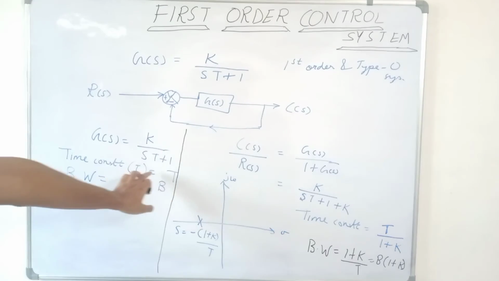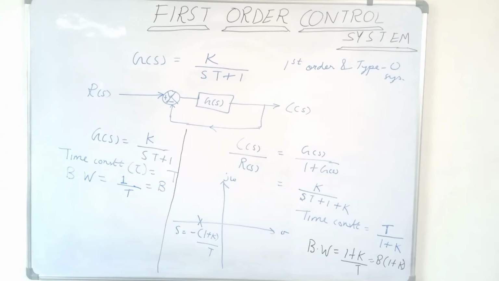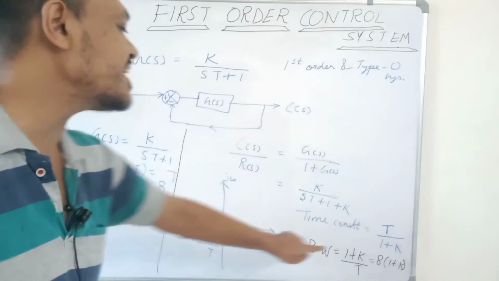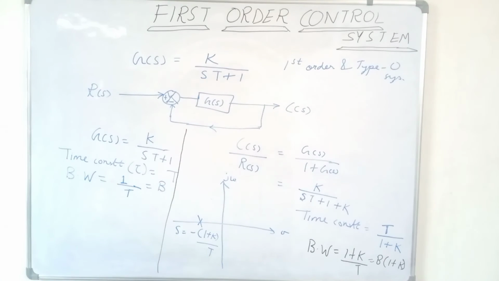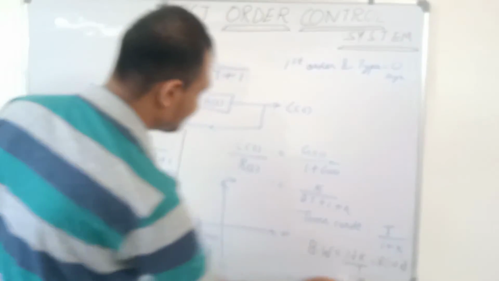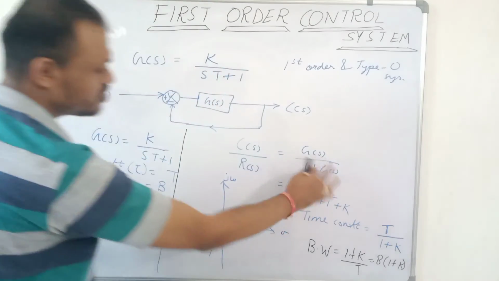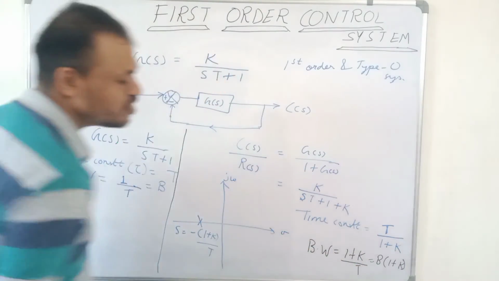For the open loop system, the time constant is equal to T, and for the closed loop system, the time constant is equal to T upon 1 plus k. So we can write that negative feedback decreases the time constant, because the time constant for the open loop system was T and for the closed loop system it is T upon 1 plus k. But bandwidth here was B and bandwidth here is B into 1 plus k. Bandwidth for the open loop system G of s is B, but bandwidth for the closed loop system G of s upon 1 plus G of s is B into 1 plus k.